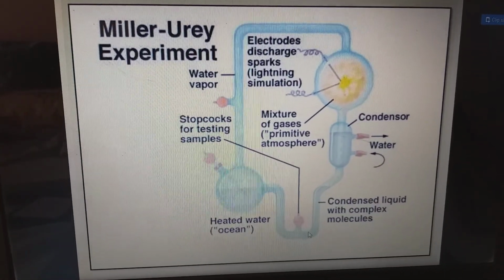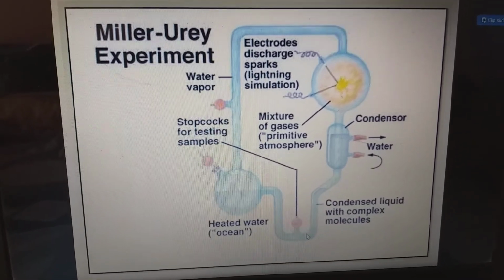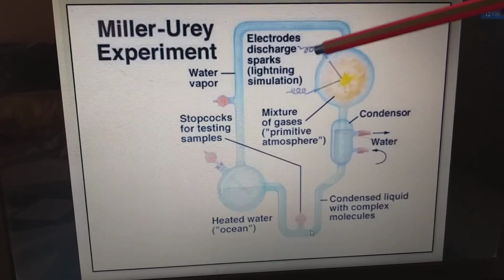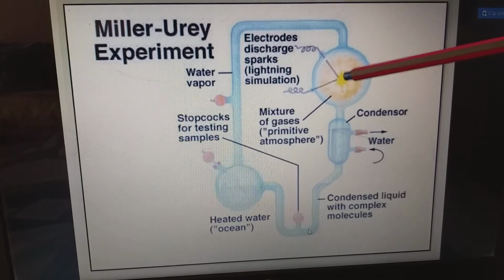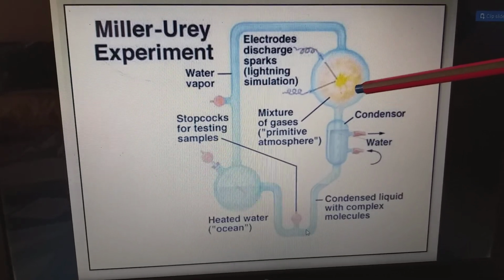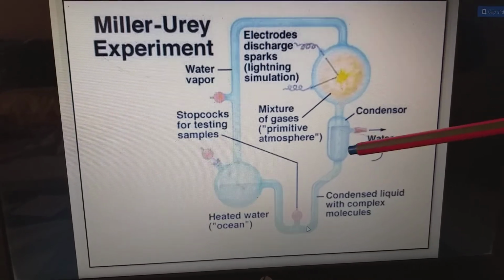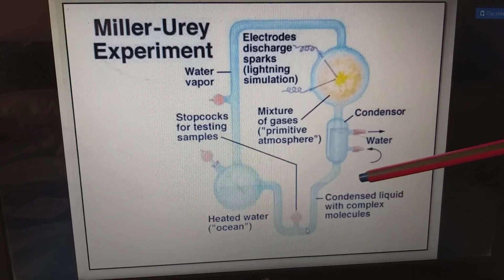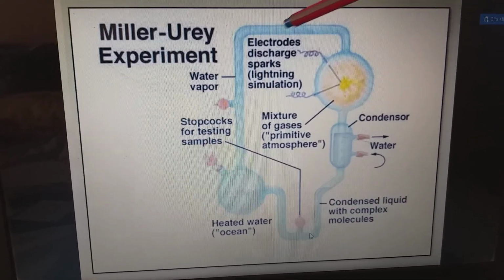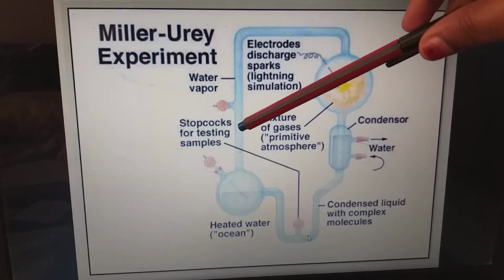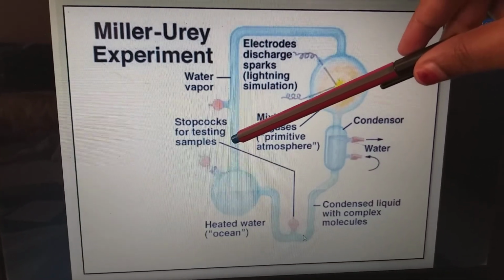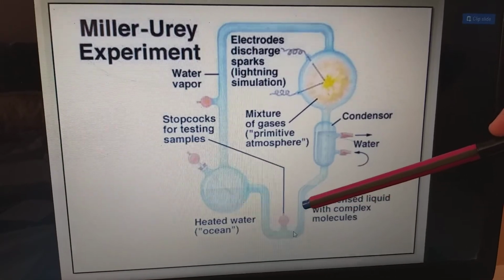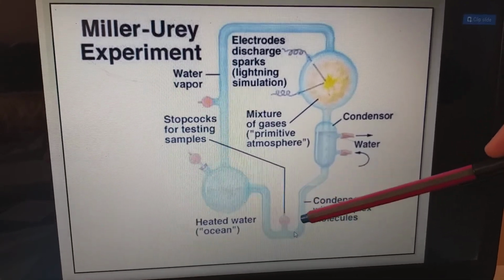So this is the Miller-Urey experiment. In this picture we can see the electrodes, positive and negative, discharging the lightning simulation. Here we have the gases, methane, carbon dioxide, etc. And now this is the water. The water has been heated to produce the water vapor. Now the condenser liquid with complex molecules has arrived. Later the water vapor was discharged. Here we have the stopcocks for testing the samples. So the heated water from the ocean, all these things have formed, and the condensed samples have arrived at this bottom.